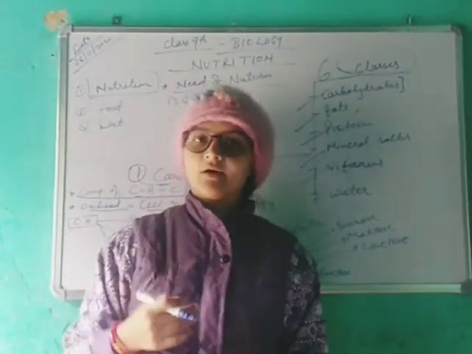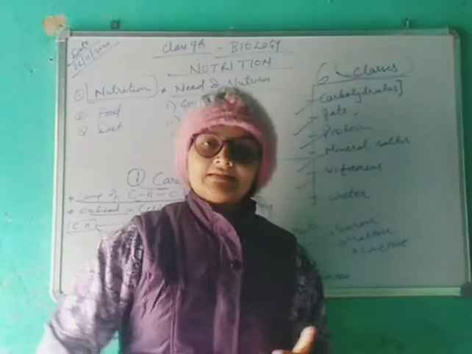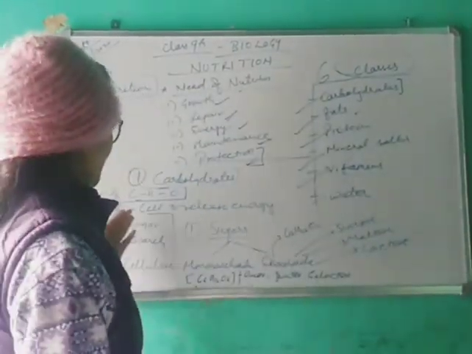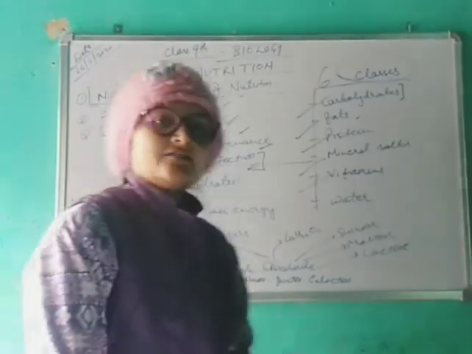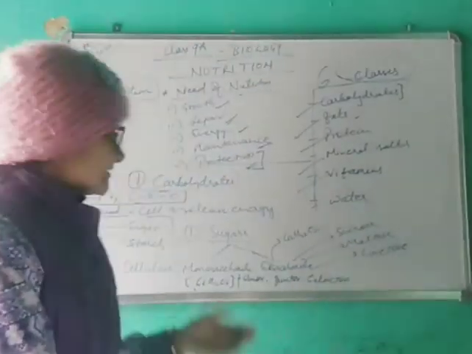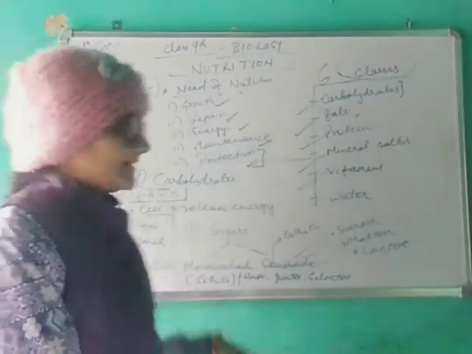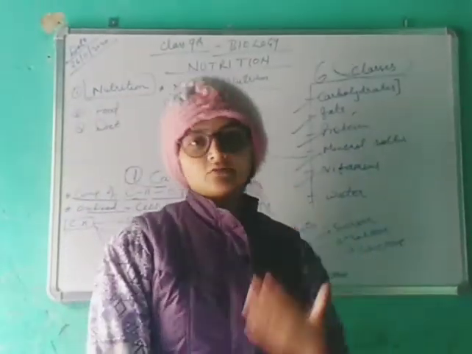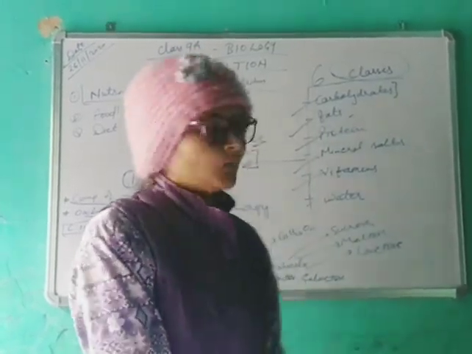When we take carbohydrates, like we get carbohydrate from rice, from potatoes, when we eat food in the daytime, after that we feel energetic. Why do we feel energetic? Because carbon, hydrogen, and oxygen in the body get oxidized in the cell and release energy to our body. Then we are able to do any work.